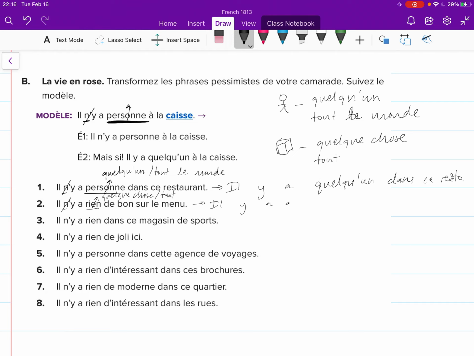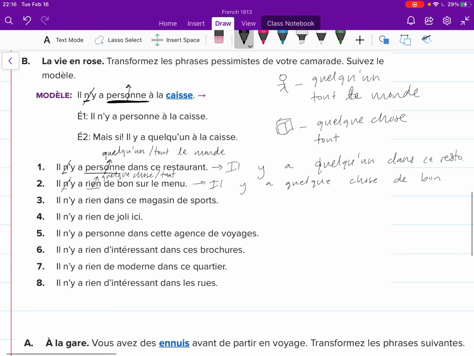That one just makes a little bit more sense to me than there is everything. Il y a quelque chose de bon dans ce restaurant. This is a very good reminder of the fact that with quelque chose and quelqu'un, we can add de and a masculine adjective to it if we would like. De and masculine adjective.